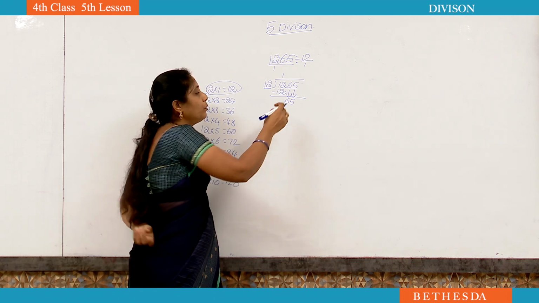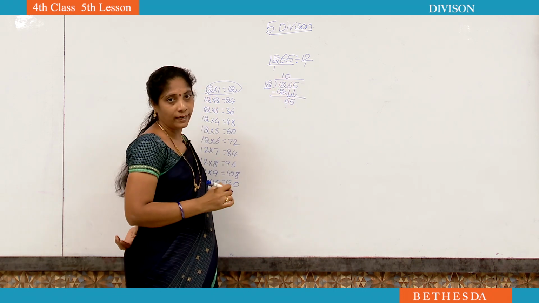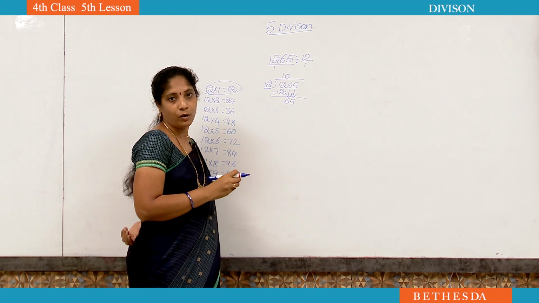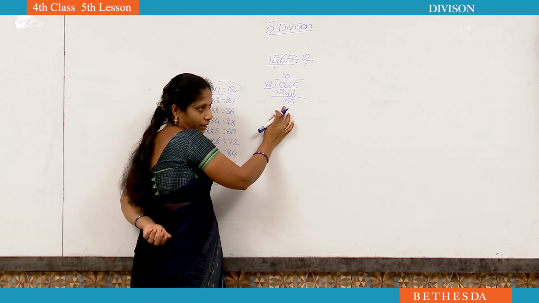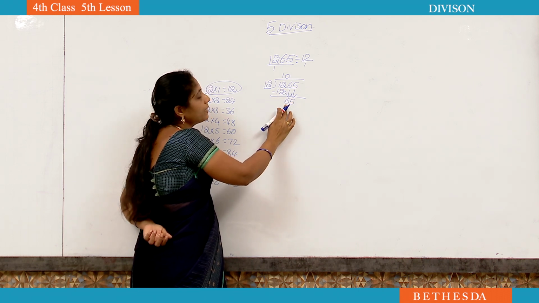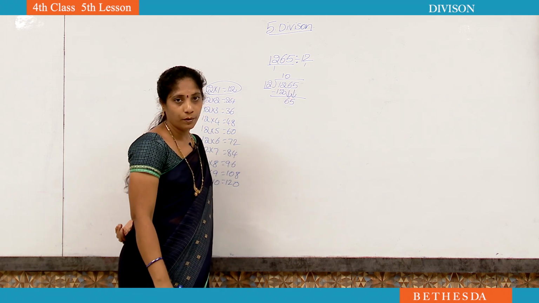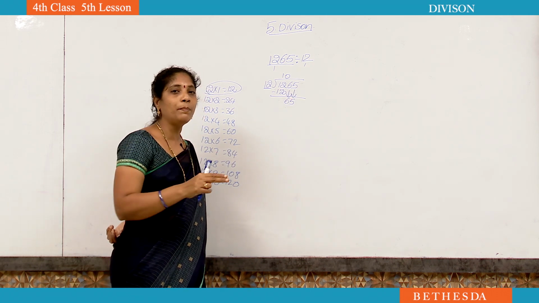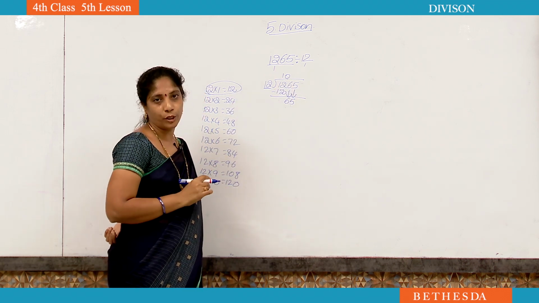If you take 2 numbers down at a time, you have to keep 0 in the quotient. This point you have to remember always. See, always at a time we have to take 1 number only. Okay, if the number is smaller than the divisor, we have to take another number also down. If you take 2 numbers at a time down, you have to keep 0 in the quotient.